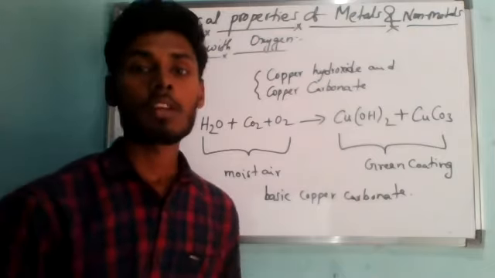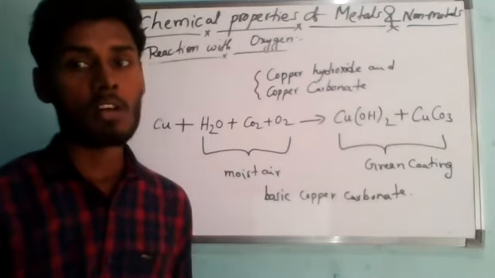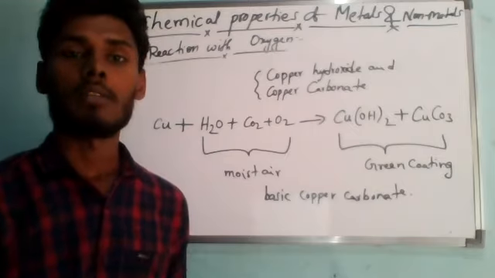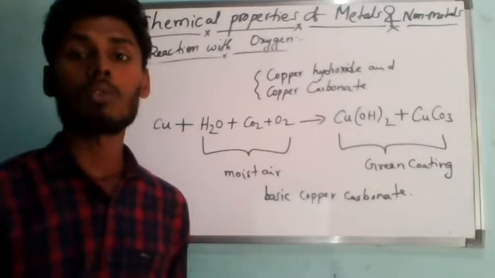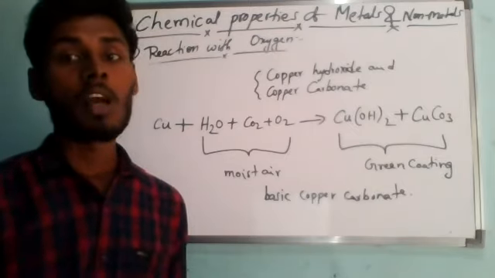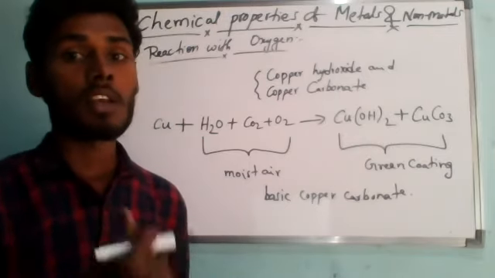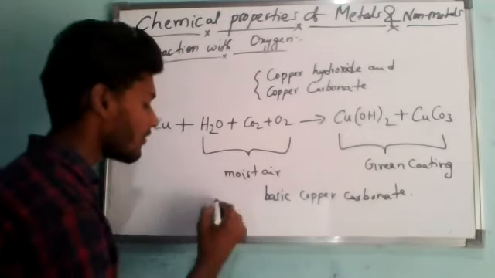So this shows that the green coating formed on a copper vessel or any other copper object is basic in nature. The formation of a green coating of basic copper carbonate on the surface of copper objects on exposure to moist air is called corrosion of copper.